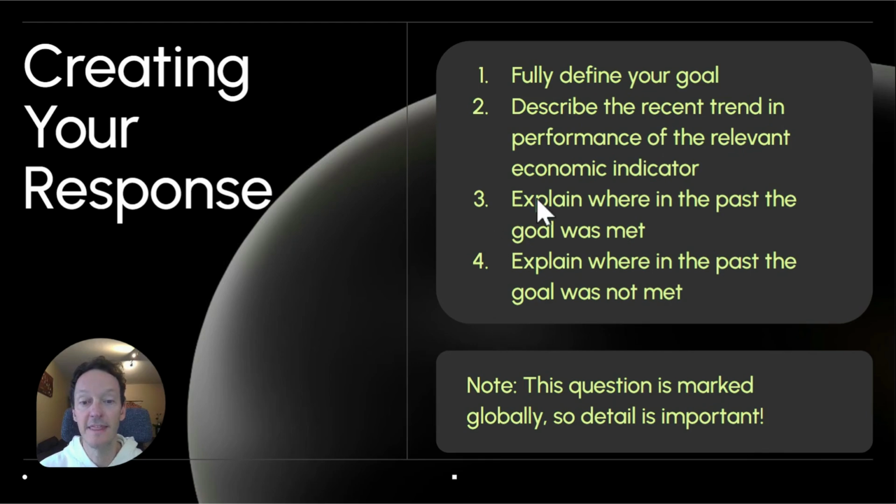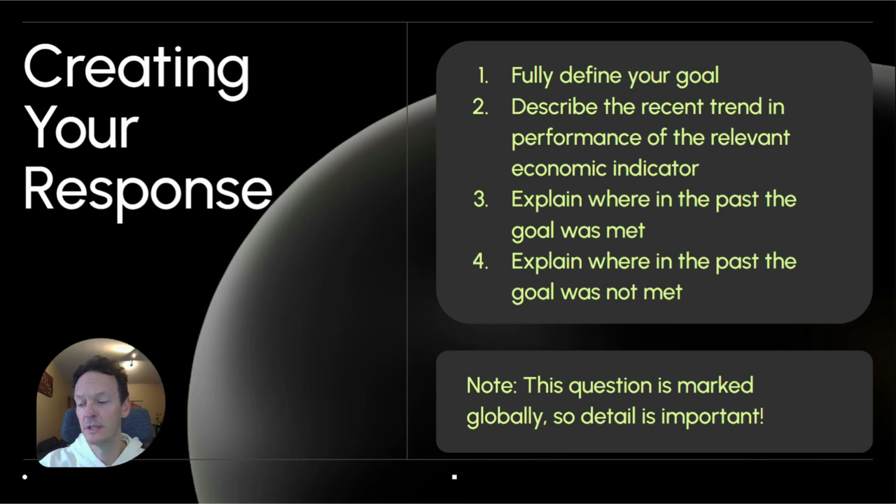So ideally, we've got some numbers in here and we've got a recent trend of either an increase or a decrease. Then, for the third section, you're going to show in the past where it has been achieved, and then the next section you're going to show in the past where it was not achieved. And this is where, in steps 3 and 4, the students are really going to differentiate themselves: are you just using the percentage target range, or are you bringing in other information beyond that?